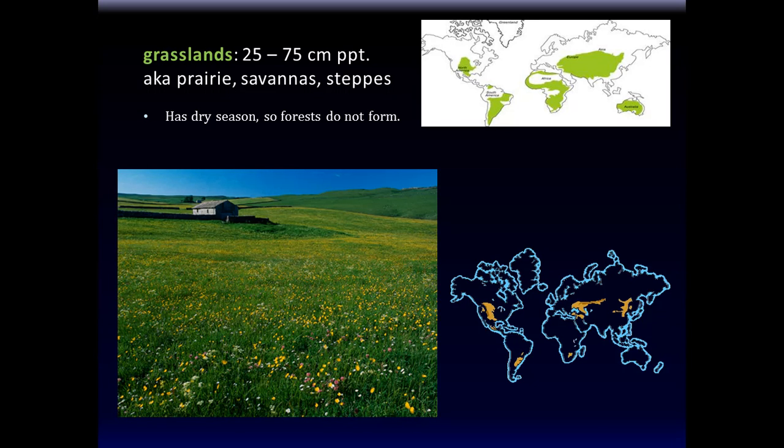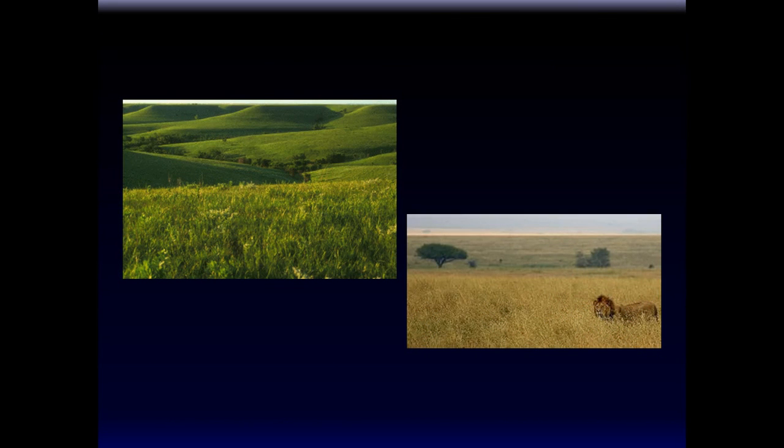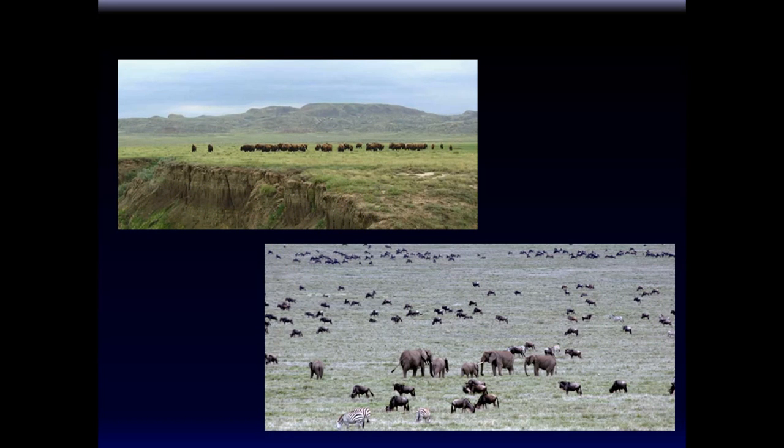So grasslands, yeah, they're very green, yeah? But they don't have big trees because they can't support big trees. They don't have that much precipitation. They go by different names: prairie, savanna, like prairie land, grassland, right? Bison go with savanna. Dry seasons, so forests do not form. They have a dry season, but they're beautiful. And where would the buffaloes be, and the elephants, the antelopes, and the zebra without the grasslands, right?